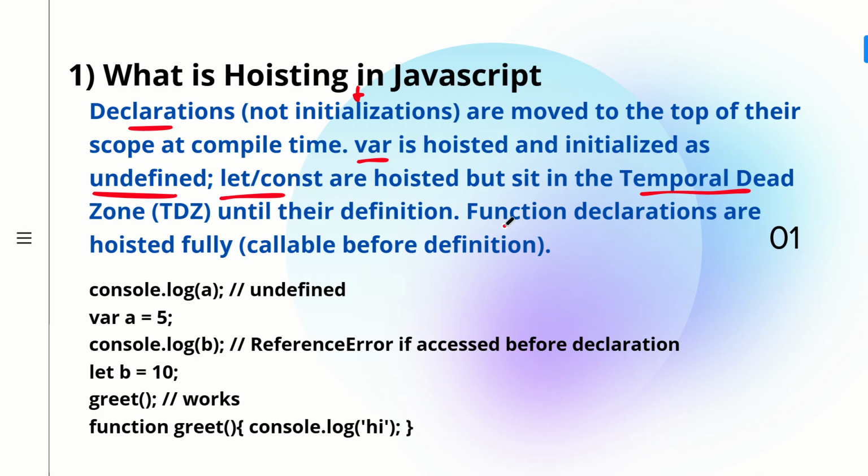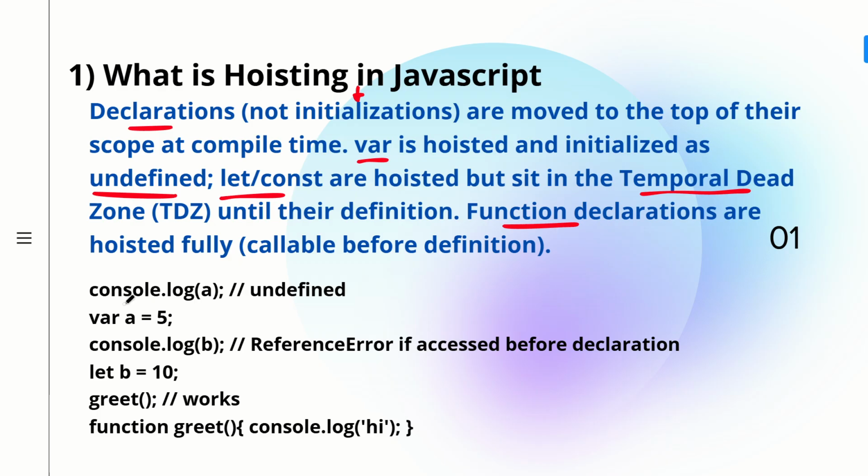Then coming to function declarations, they are also hoisted completely and are callable before their definitions. But the important catch here is that only regular functions are hoisted. How do you make arrow functions? You make use of let or const again, right? Arrow functions were also introduced in ES6. So arrow functions are not hoisted, and you get an error for them. Only regular function declarations are hoisted completely.